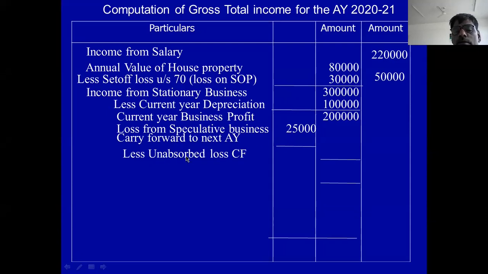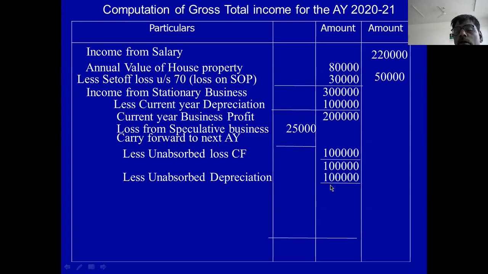Then less unabsorbed loss of previous year. Unabsorbed loss of previous year 1 lakh. 1 lakh rupee remained. Then less unabsorbed depreciation of previous year. Unabsorbed depreciation is 1 lakh. If you deduct this, your business income is 0. Then income from capital gain. Capital gain is 50,000.